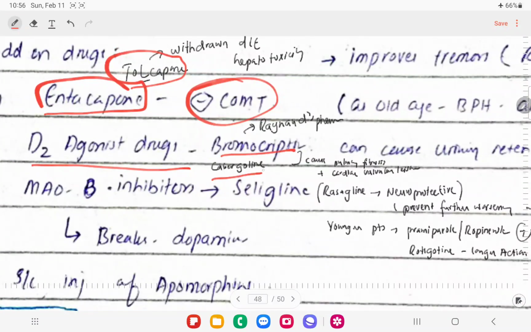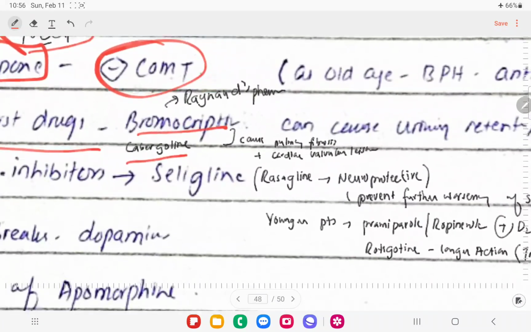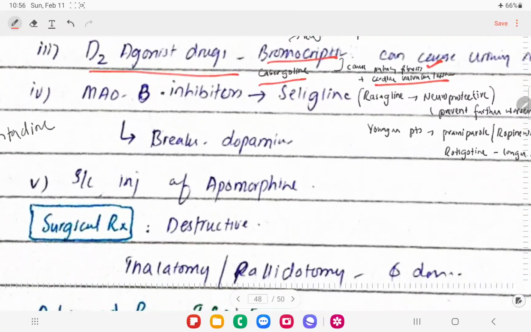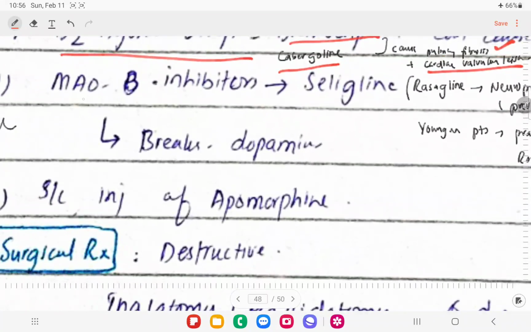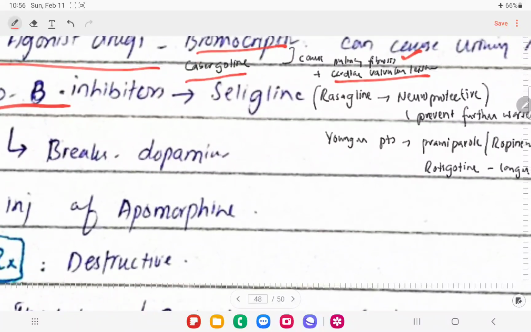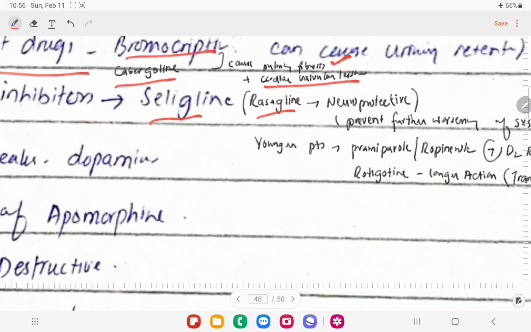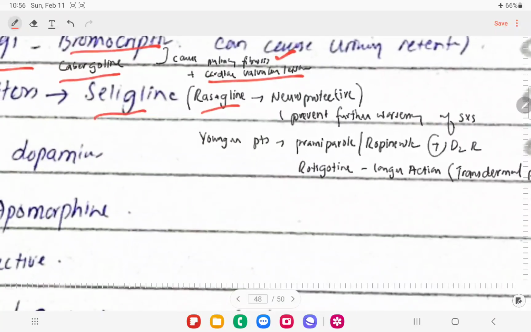So bromocriptine and cabergoline, both of these can lead to pulmonary fibrosis and cardiac valvular lesions, right? So these are given in low doses. Bromocriptine can also cause Raynaud's phenomenon. Another drug that we can give is MAO-B inhibitors, monoamine oxidase B inhibitors, that is selegiline and rasagiline. It is thought that rasagiline has neuroprotective effects. This prevents further worsening of the symptoms in Parkinson's disease patients.